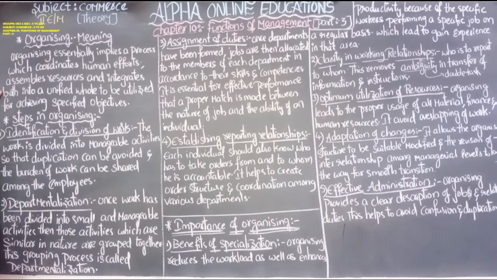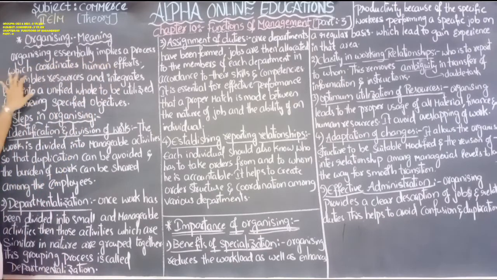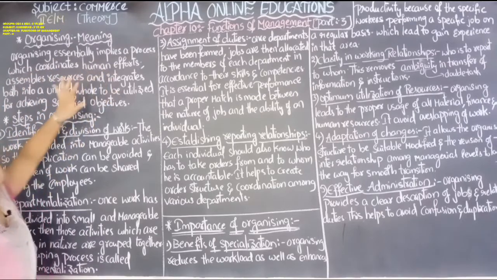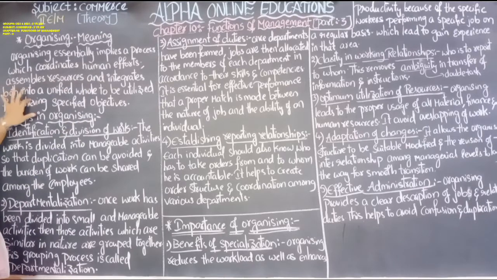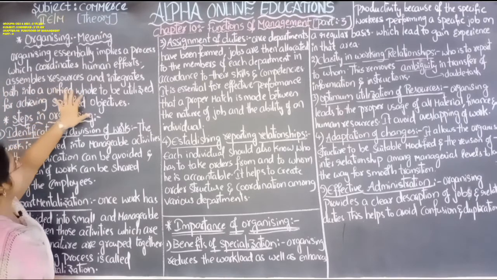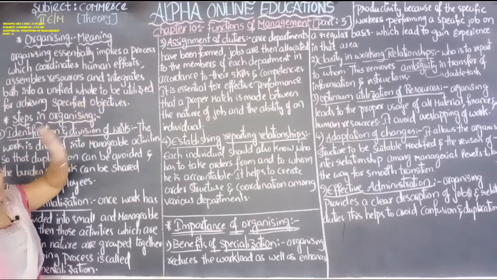So organizing essentially implies a process which coordinates human efforts, assembles resources and integrates both into a unified whole to be utilized for achieving specified goals.